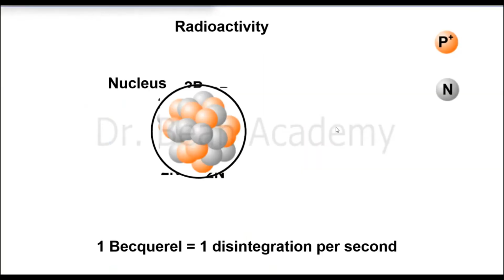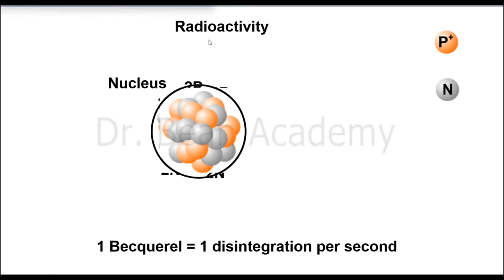So we have units for every quantity we measure. For example, if you want to measure speed, you have a unit, meter per second. If you want to measure mass, you have a unit for that, kilograms. Similarly, for radioactivity, we should have a unit which can quantify it. If one nucleus is more radioactive than the other, how will we decide? So we should have a unit, right?